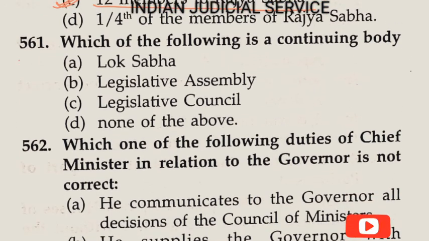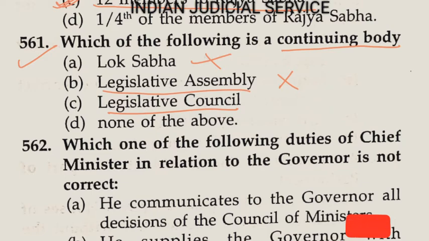Now question number 561. Which of the following is a continuing body? Option A, Lok Sabha, so it is not a continuing body. Option B, Legislative Assembly, it is also not a continuing body. Third one here, Legislative Council, yes, the Legislative Council is a continuing body. So this is correct here. And the last one, none of the above. So clearly the Legislative Council as well as the Rajya Sabha, Council of State, is a continuing body in the Indian Constitution. So clearly the answer here is option C.